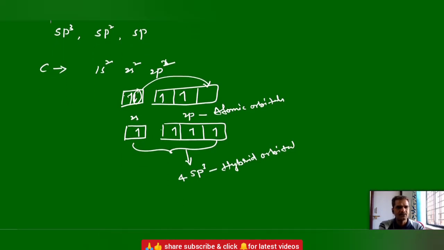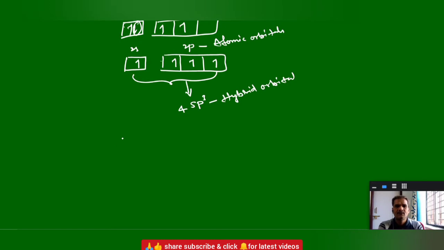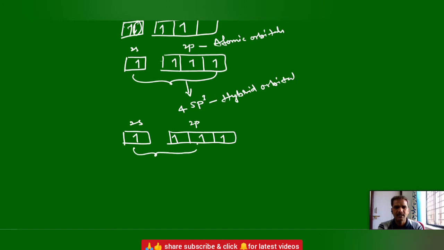And it can show sp2 hybridization also. For sp2 hybridization, again let us take the excited state electronic configuration. Out of these 4 orbitals, one s orbital and 2 p orbitals intermix with each other, redistribute themselves, and form 3 sp2 hybrid orbitals.